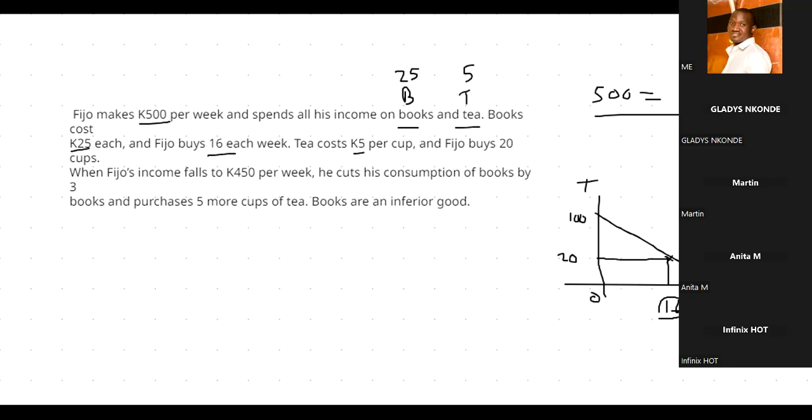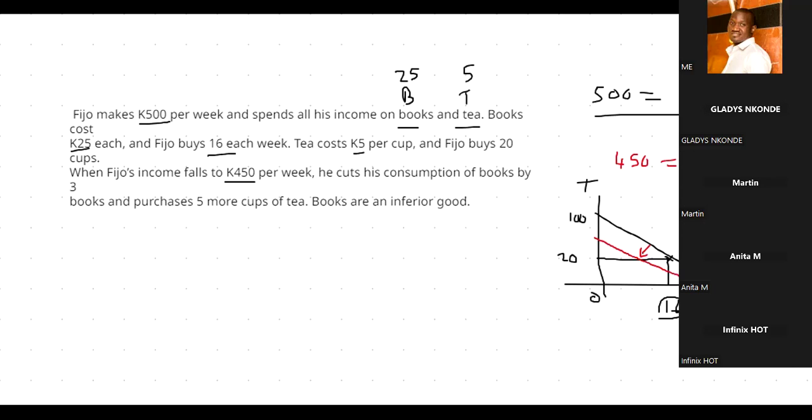Corresponds to 20. At this point, we're told that Fijo's income falls to 450. So there is a budget change from 500 to 450, and there will be a shift inwards. Our budget is now 450 equals 25 books plus 5 T, and the prices remain the same.